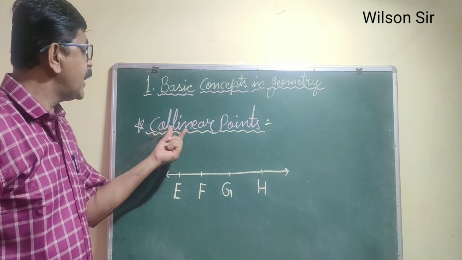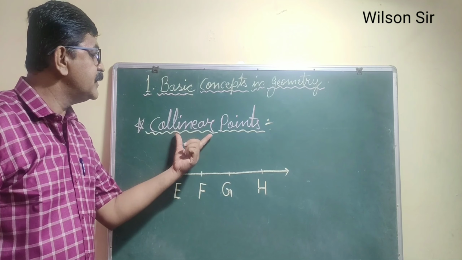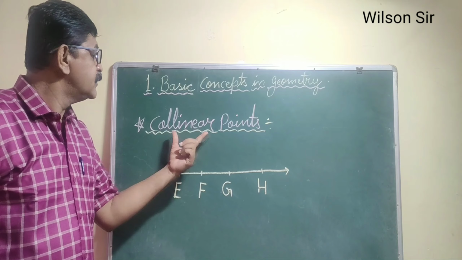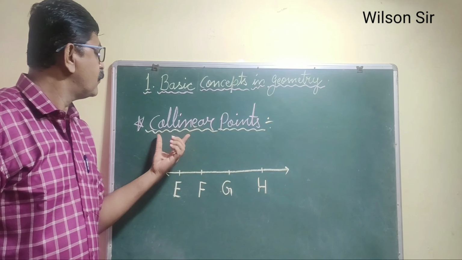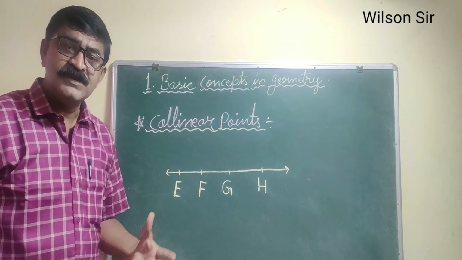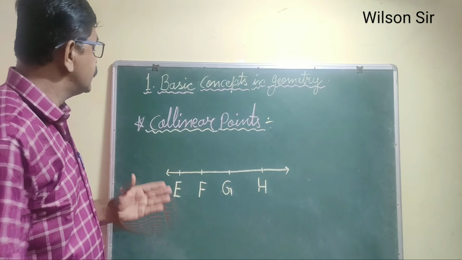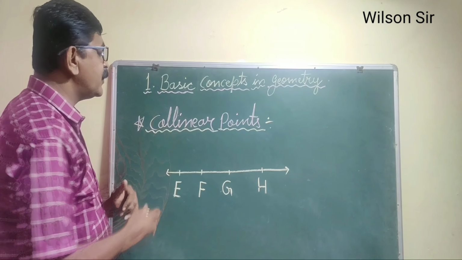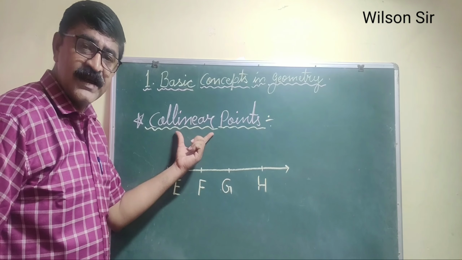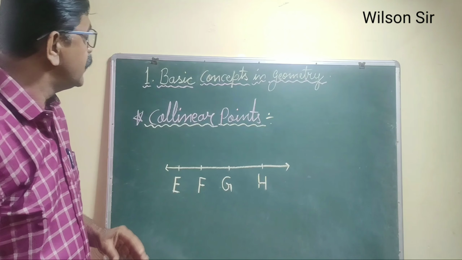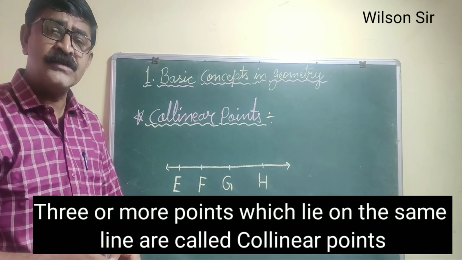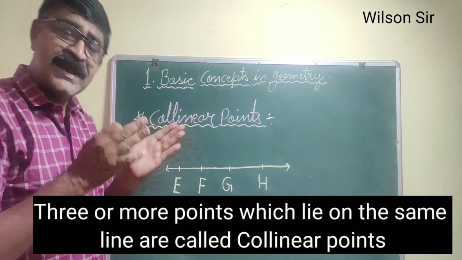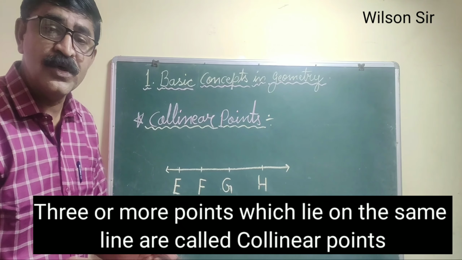Next point we'll see collinear points. See here, co and linear. Linear means what? In a line. So from the word itself we get a rough meaning, that collinear means certain points which are in a line. So what are collinear points? Three or more points which lie on the same line are called collinear points.